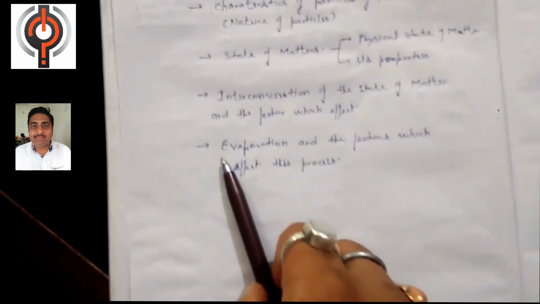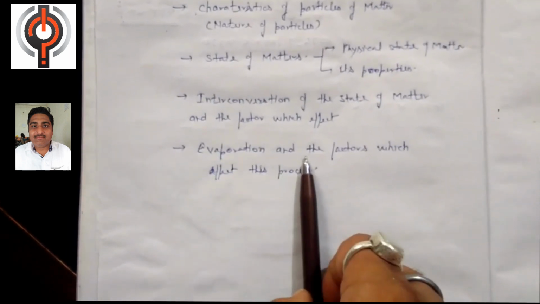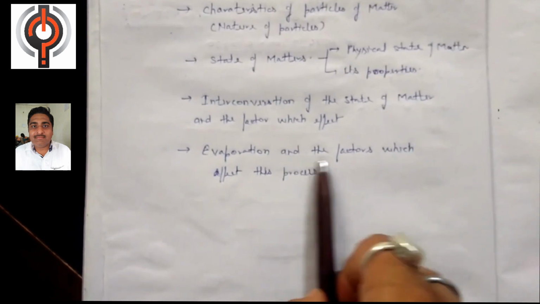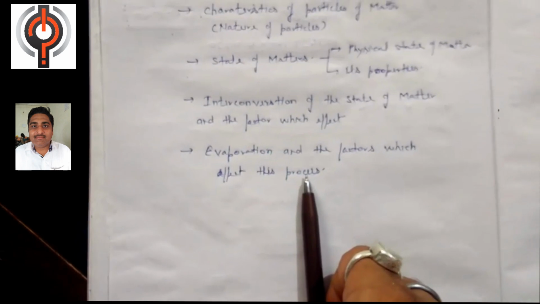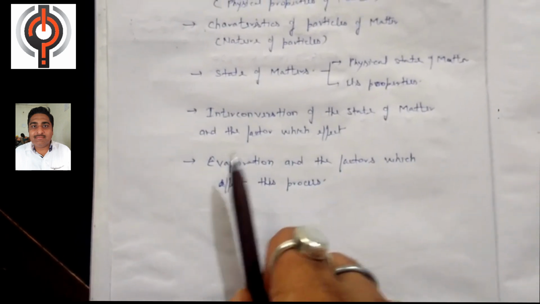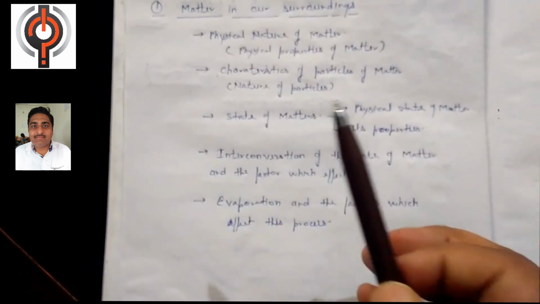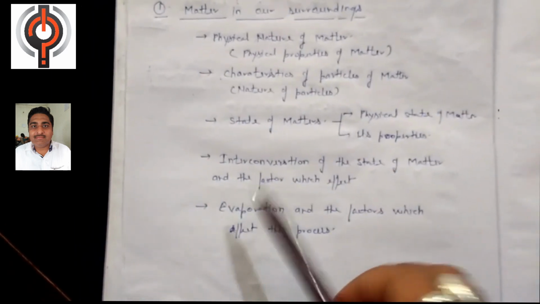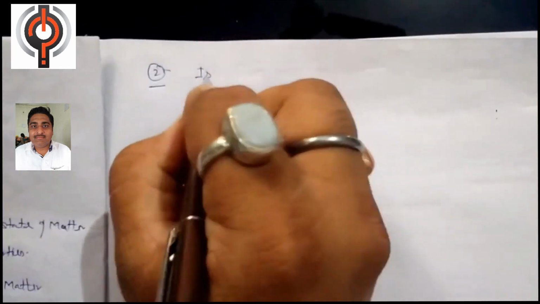Then after we will discuss another important process known as evaporation, and also we will study what are the factors which affect the process of evaporation. In this chapter we will also discuss the process of diffusion also. The second chapter of class 9th CBSE chemistry is matter.